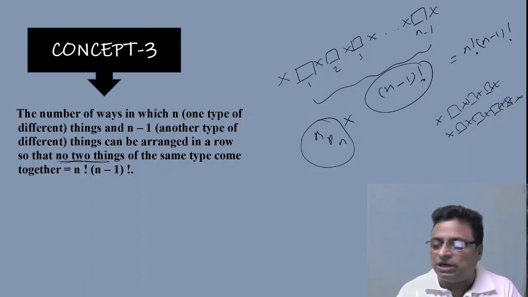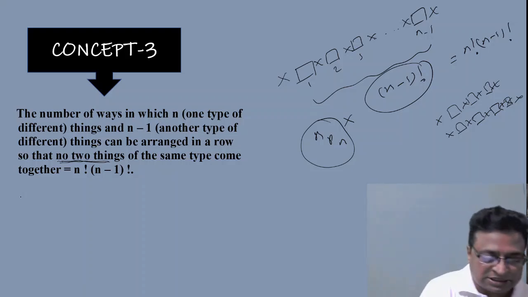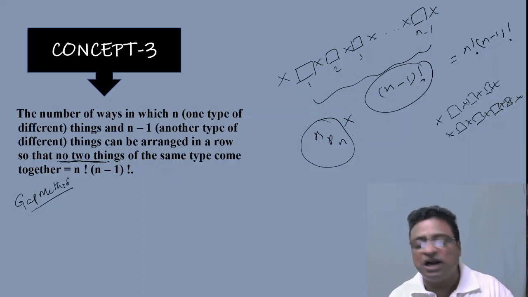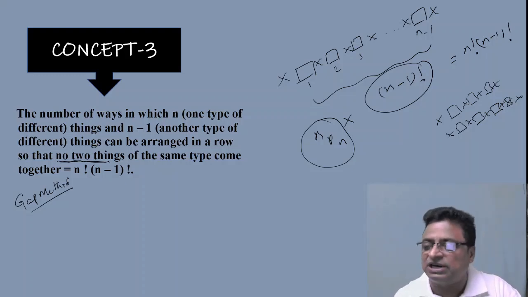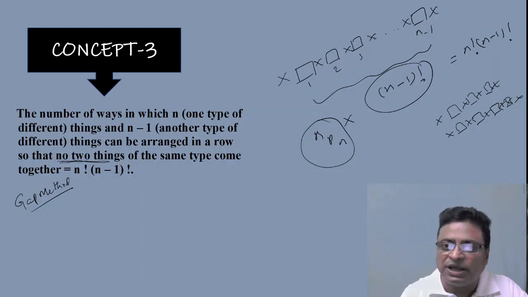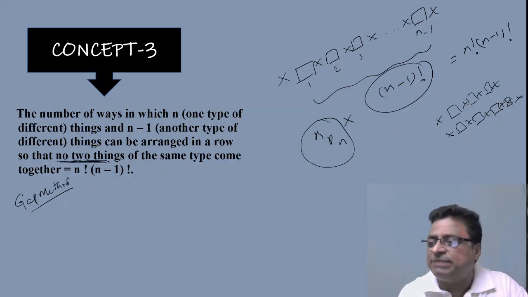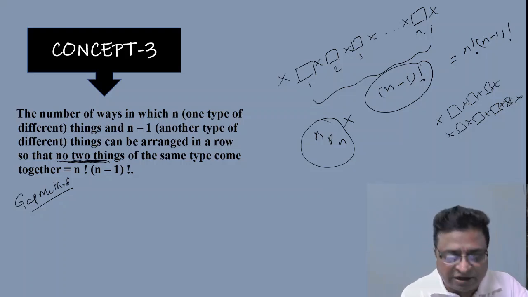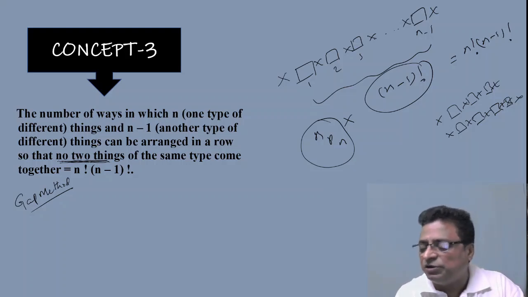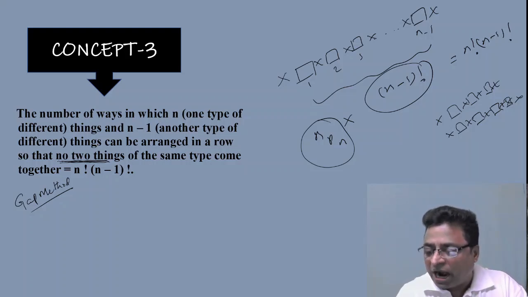This concept is called the gap method. Again I am repeating, please practice all the problems related to the string method as well as the gap method. When shall we apply the gap method? Whenever they are asking that no two things of the same type come together, whenever they are asking the question in this form, immediately you need to apply the gap method. How to apply the gap method? You first arrange the lesser number of things, and in between the gaps you arrange the remaining things.